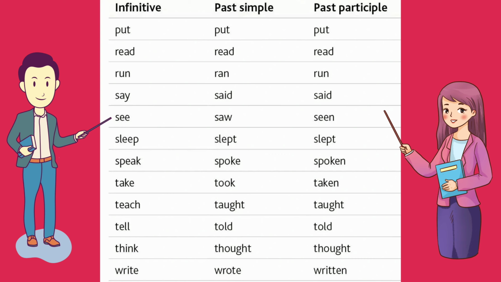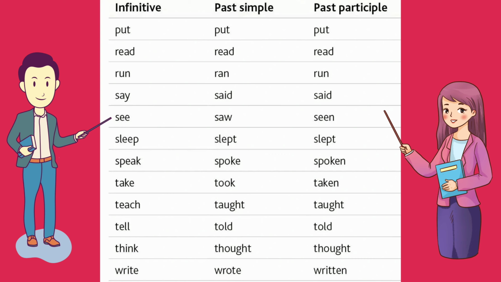Alright, here the spelling is the same, R-E-A-D, but it's pronounced 'red' in past simple and past participle form. So first one is read, second one is 'red', and third one is 'red' itself. So don't read the past simple form as 'reed', it's 'red'. Alright, read, red, red. Next one is run, ran, run, and in past participle it goes straight back to infinitive.